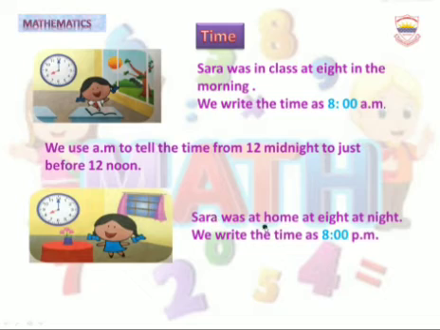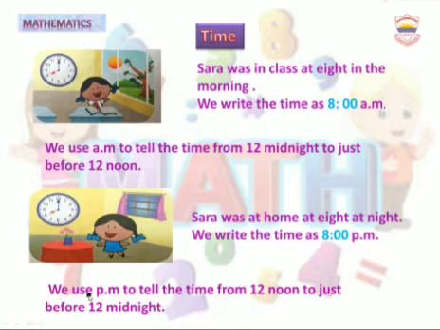Sarah was at home at 8 at night. We write the time as 8 p.m. because we use PM to tell the time from 12 noon to just before 12 midnight. It means Sarah was telling the truth.